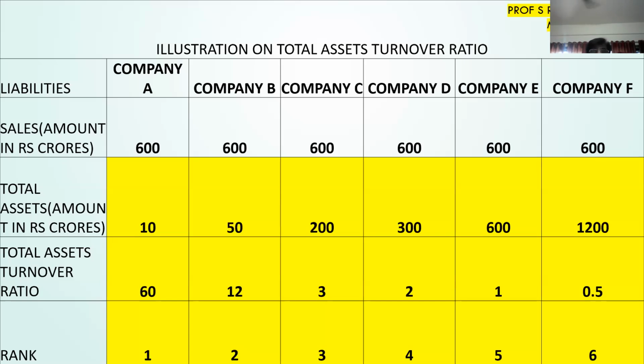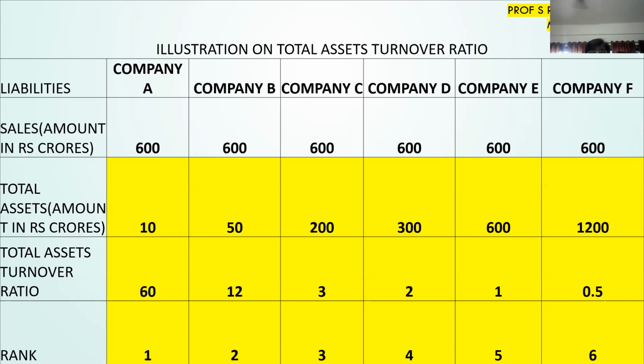I will just read out the details of the first 3 companies, A, B, C. The sales of all these companies is 600 crores, and the total assets, that is the total amount of money invested in total assets to produce these goods, are 10 crores in the first case, 50 crores in the second case, 200 crores in the third case, and so on and so forth. So if you look at the first company, with the help of 10 crores investment, they are able to generate 600 crores of sales. So total assets turnover ratio is 600 divided by 10 is equal to 60.